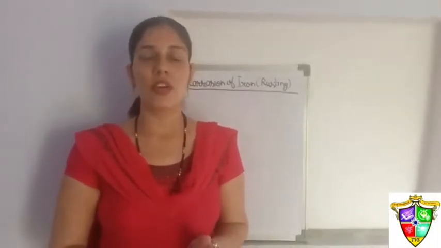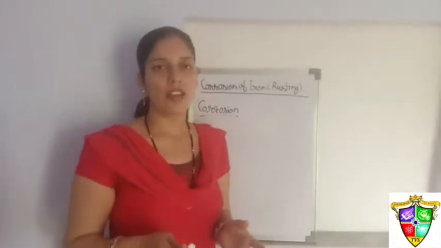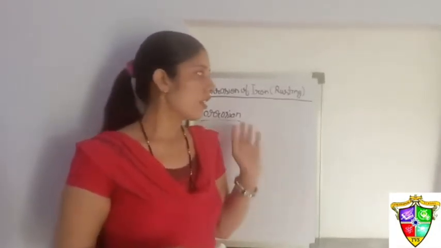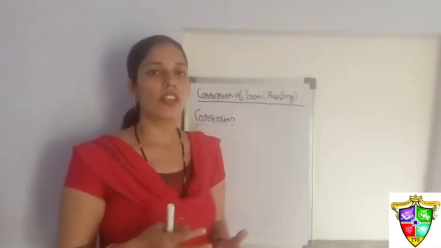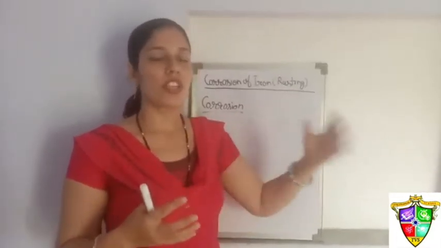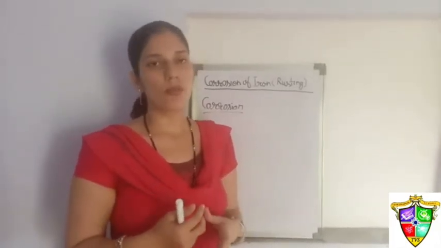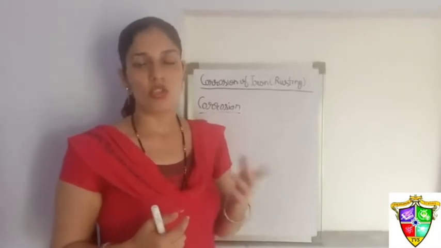Now first we have to understand what is corrosion. Eating up of a metal by the action of air, water or moisture is known as corrosion. The metal starts to decay and, over a longer time, it starts to decrease in amount and an unknown compound is formed which is not usable for us. That is known as corrosion. In the case of iron, this process is known as rusting.